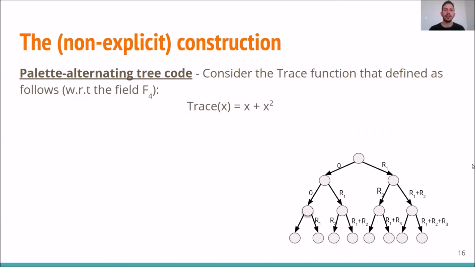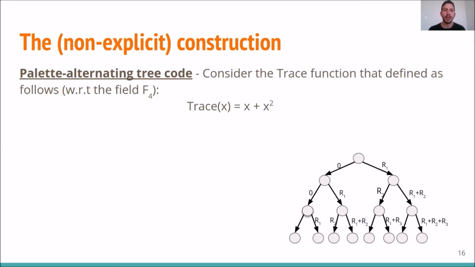We're finally ready to see our palette alternating tree code construction. As stated before, our interactive coding scheme uses a palette alternating tree code that consists of a lot of layers with 2 colors and once in a while a layer with 4 colors. So keep that in mind and consider the trace function from the field F4 to the field F2, defined as follows. Given an element x from the field F4, it returns x plus x squared.